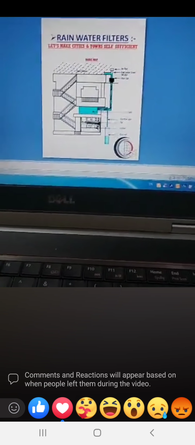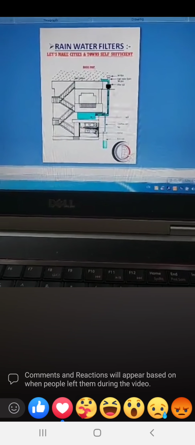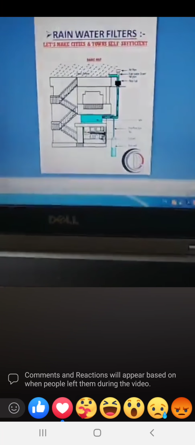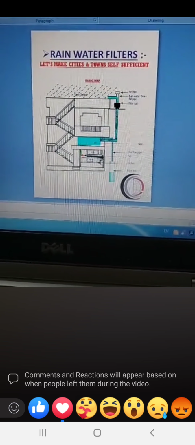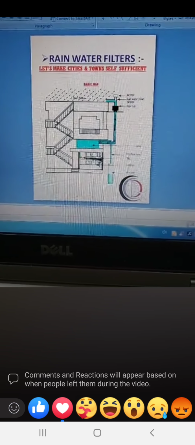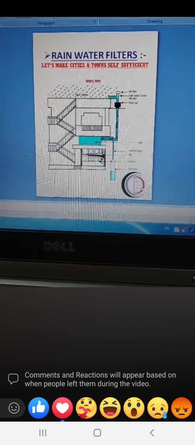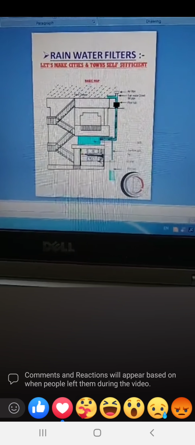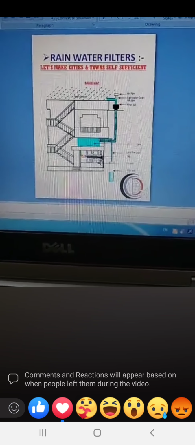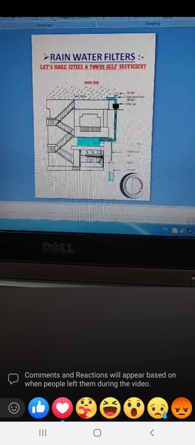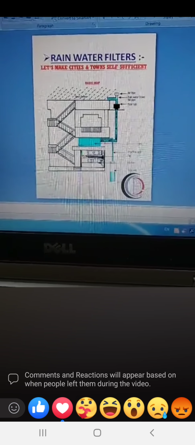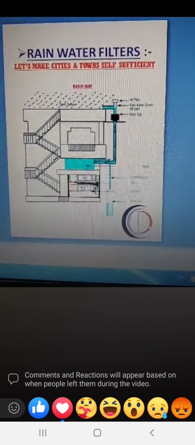Here in this map you can see that rainwater falls on your terrace, then through the drain pipe we divert the rainwater to a filter system where you can see this filter tub.